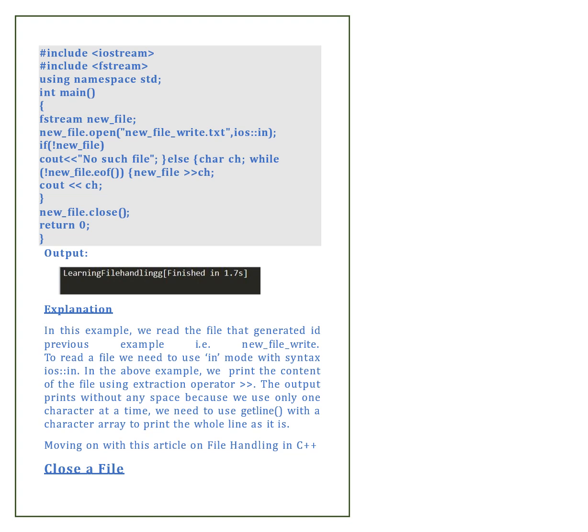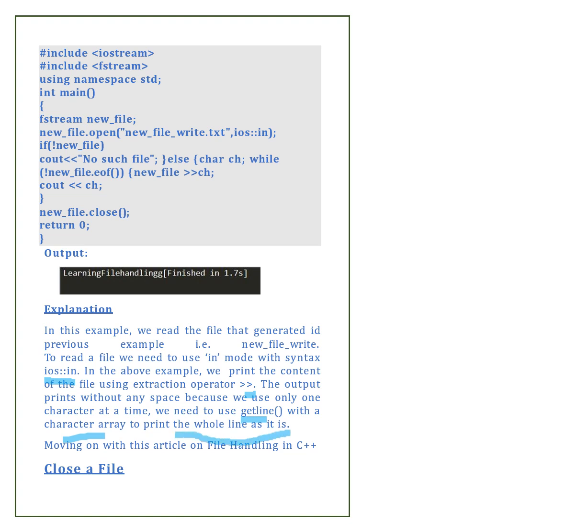To read a file we need to use in mode with the syntax ios::in. In the above example, we print the content of the file using the extraction operator. The output of the file is printed without any space because we read only one character at a time. We need to use getline with a character array to print the whole line as it is.